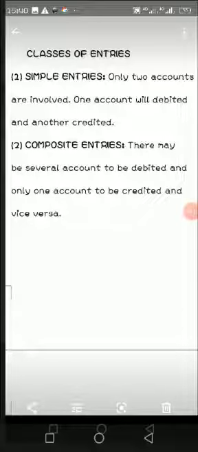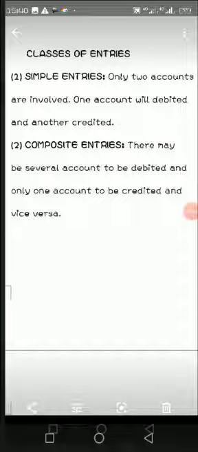Principle. When you are working with accounts, there are principles of account that you have to know. You debit the receiver, credit the giver. The second one is compound entries. There may be several accounts to be debited and only one account to be credited, and vice versa. Hope you are following.